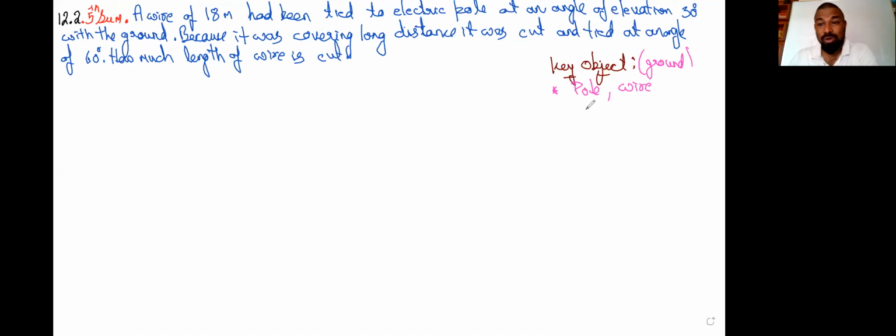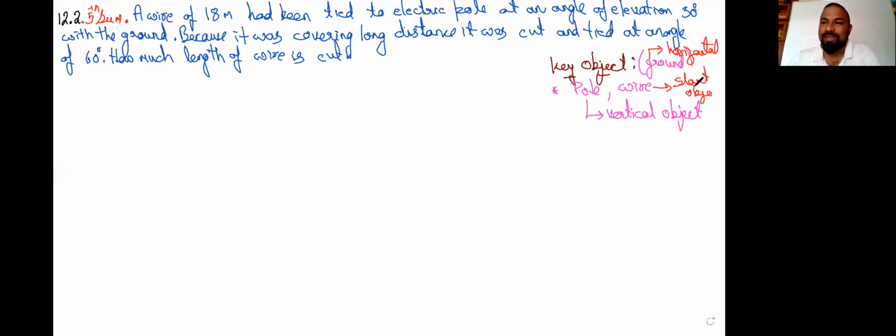Okay. So, pole is the vertical object, I like to call it. A pole should always be placed vertically. That is the first point. And I like to call the ground the horizontal object. Why? Because the ground can be only in the horizontal position. And the wire, I like to call it a slant object.